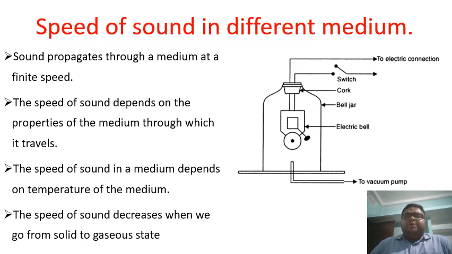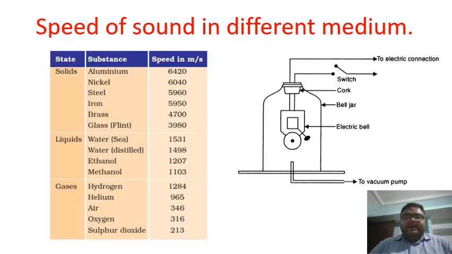So the speed of sound is dependent upon some properties. And what are those properties? Suppose the speed of sound will depend upon the temperature of the medium, right? The speed of sound will depend upon the temperature of the medium, right? And when we go from the solid state to the gaseous state, then what will happen? We can see that the speed of sound will decrease, right? Yes, students? Right. So now let's proceed ahead.